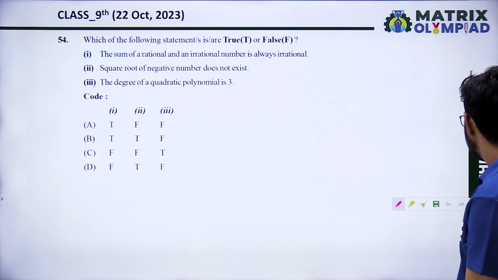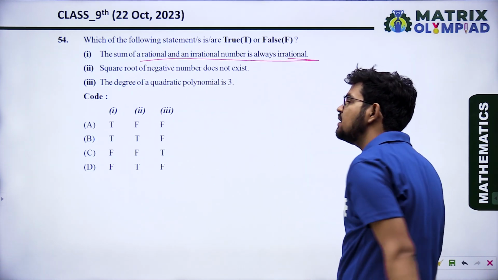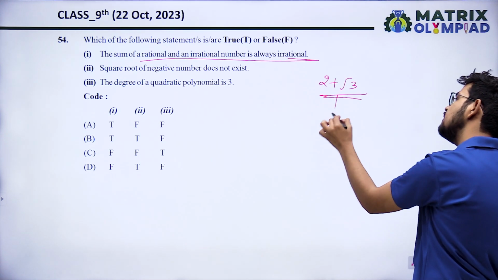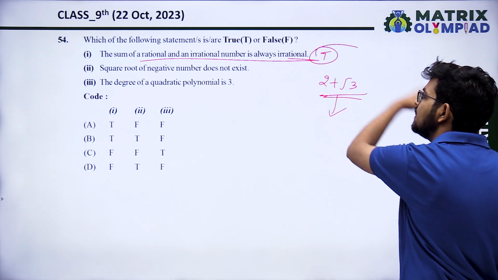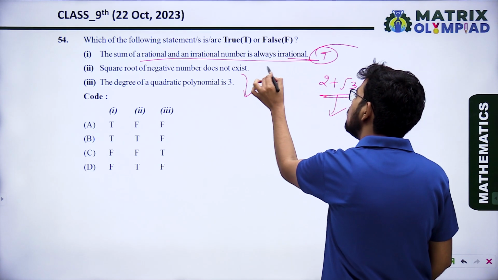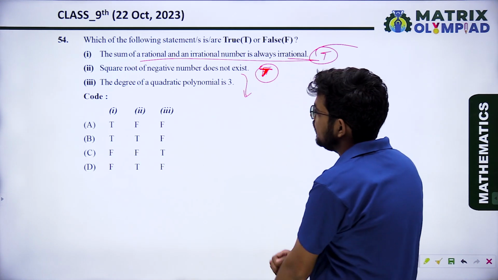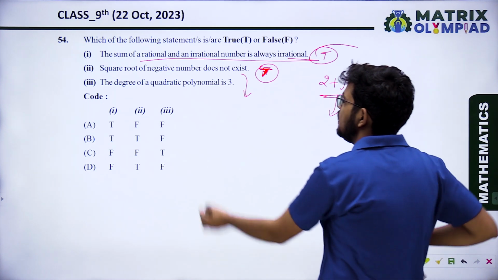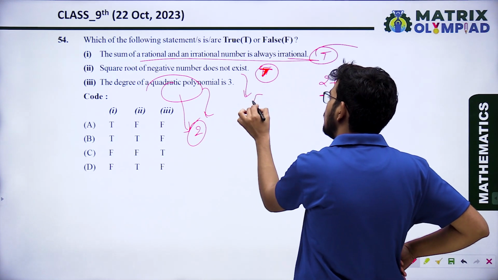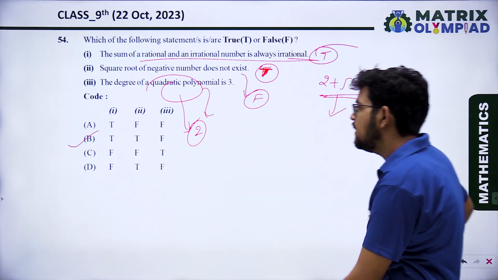Which of the following statements are true or false? The sum of a rational and an irrational number is always irrational. Yes, when we take any rational number plus any irrational number, we will always get an irrational number. Option A is true. Second, square root of a negative number does not exist. Yes, it does not exist, so the second is correct. The degree of the quadratic polynomial is 3. The degree of a quadratic polynomial is 2, so option 3 is false. So the correct answer is TTF. Option B is the correct.